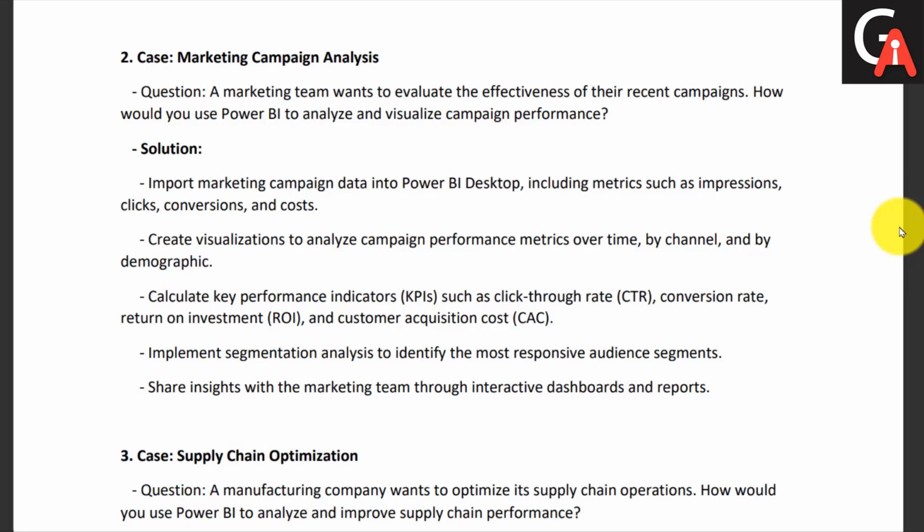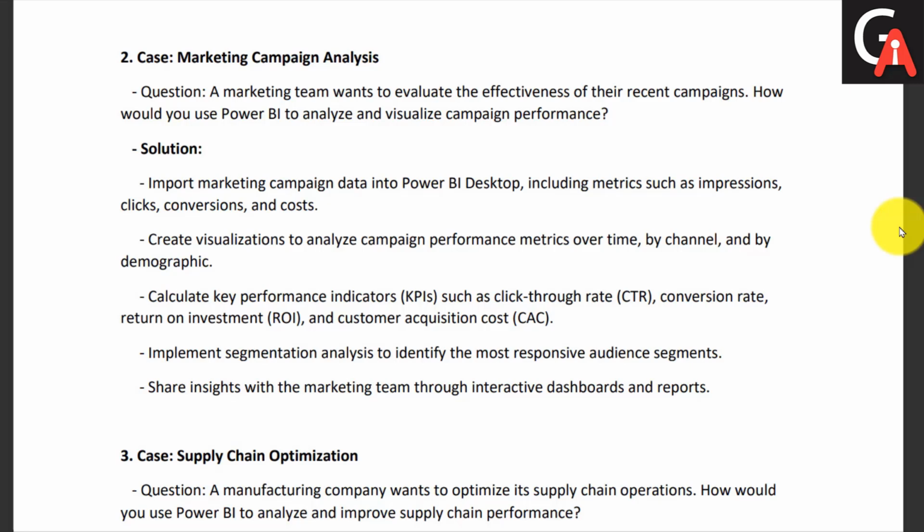After getting that data, we'll create visualizations to analyze the campaign performance metrics over time, by channel, or by demographic. Up till now, if you were getting sales-related data, you would plot the sales over time, or region-wise distributions of sales. In the case of a marketing campaign, you should use words like impressions, clicks, and conversions, or channels. There are certain channels, like marketing specifically on Instagram, or specifically on the online channel, or marketing in the broader sense like offline channels.